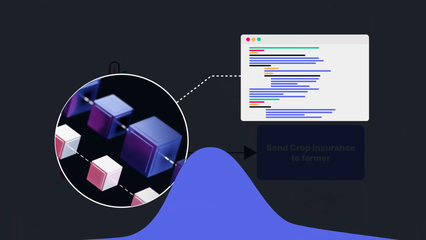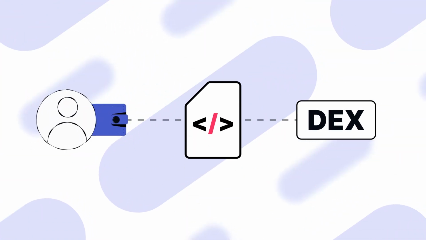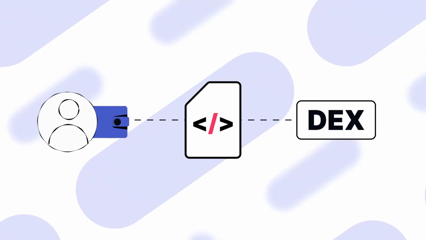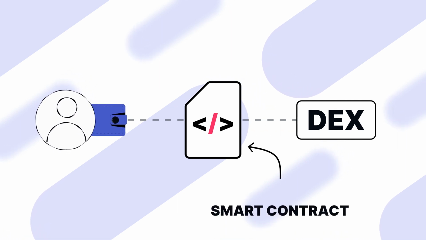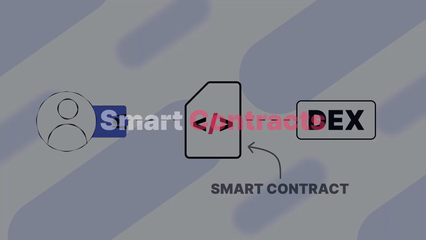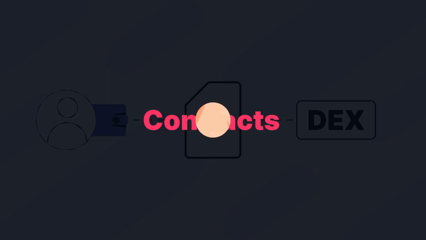A simple example in DeFi is a token swap in a decentralized exchange, or DEX, where you exchange a sum of tokens for others by having your wallet interact with a smart contract. Even though they're named contracts because they establish agreements between parties, they are not legally binding.